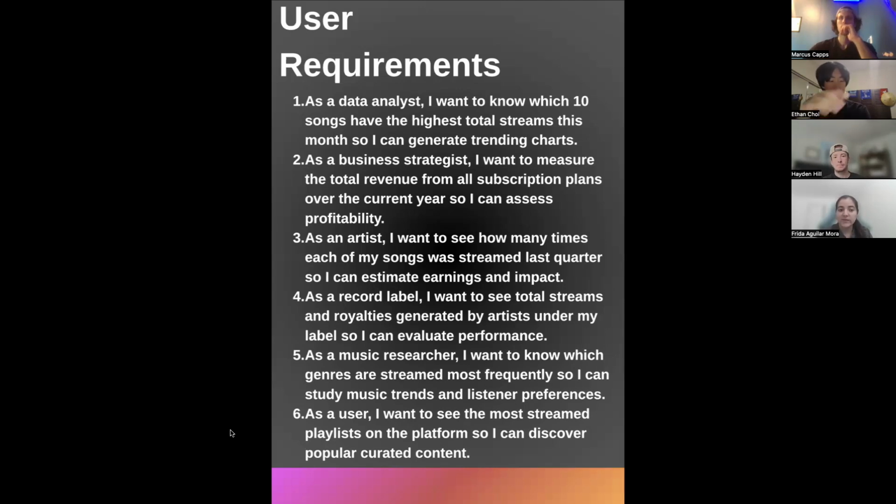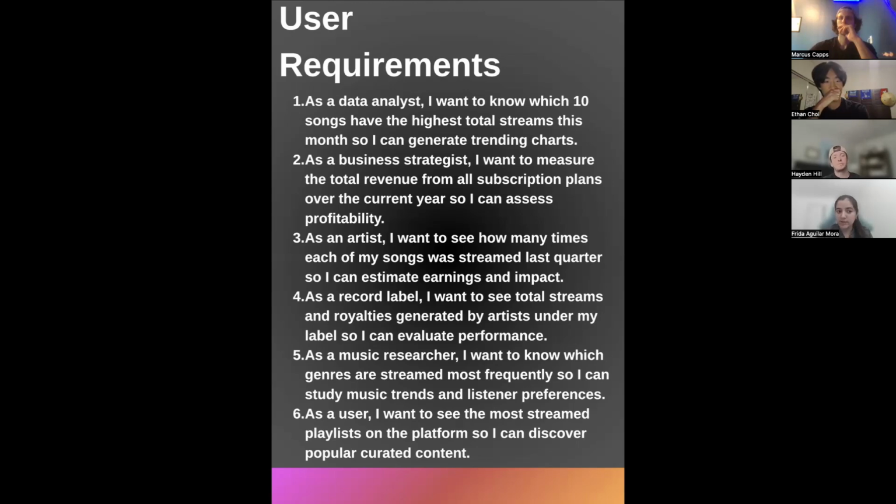As a user, I want to see streamed playlists on the platform so I can discover public creators or new music. As a record label, they want to see the total streams and royalties generated by artists under the label so they can see the performance.